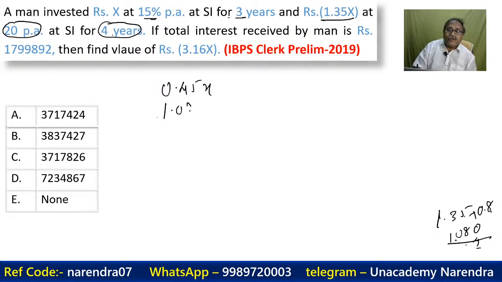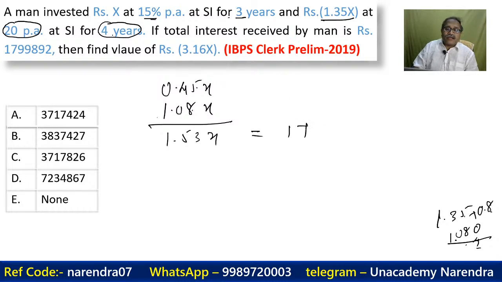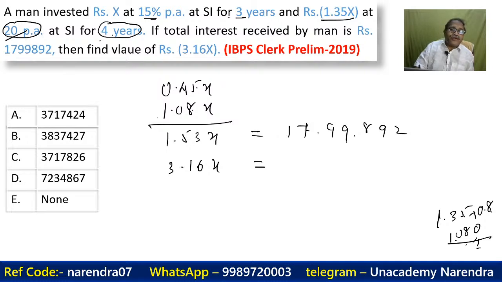So 1.08x. What's the total now? Now the total over here is 1.53 of x. When 1.53 of x is given as 17 lakhs 99,892, you are asked to find out 3.16x. Previously, I made a mistake. I did not take this 20 into 4. I only took 20%. So 20 into 4 is 80%.